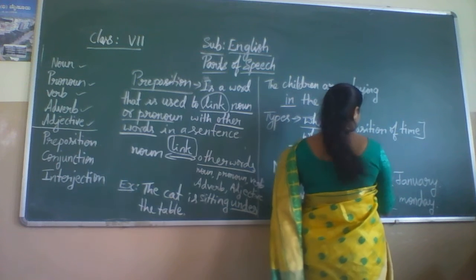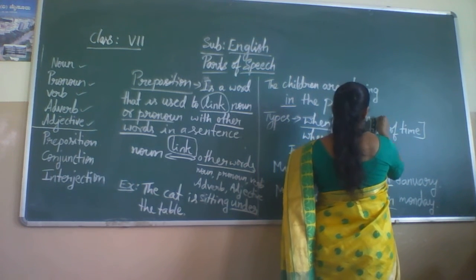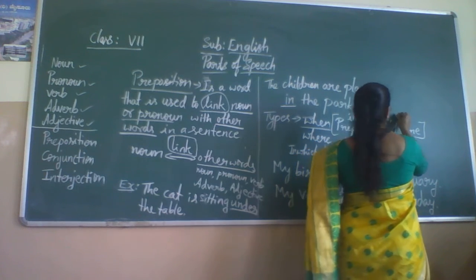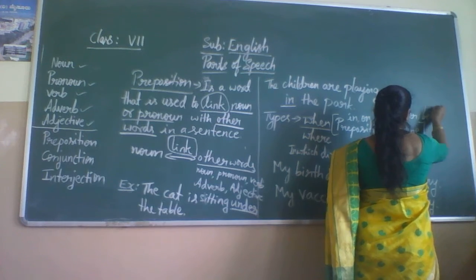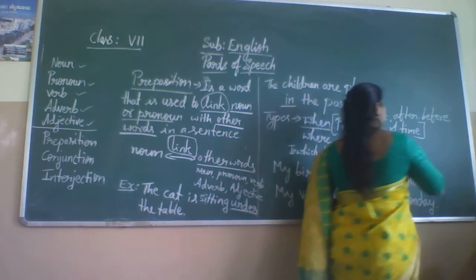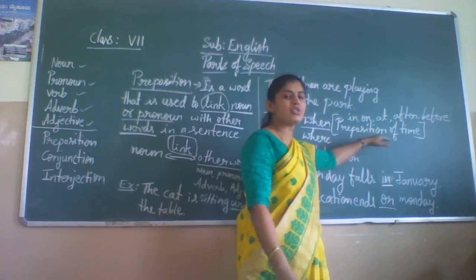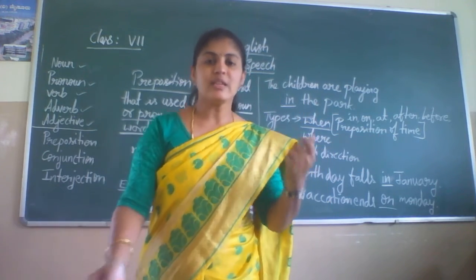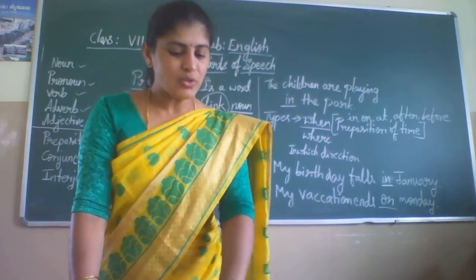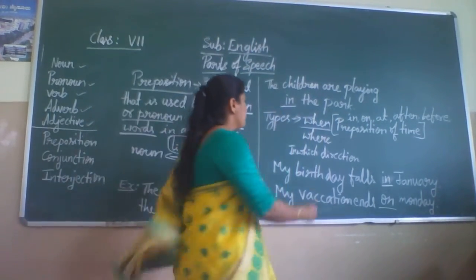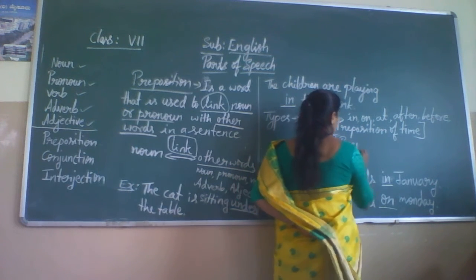So prepositions like in, on, at, after, before, these kinds of prepositions indicate prepositions of time. So these are the examples of time prepositions. And the next one is "where". It indicates preposition of place.